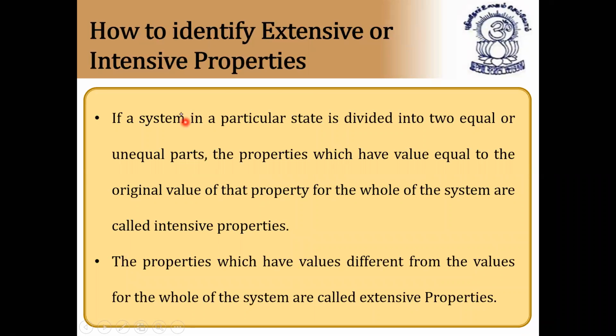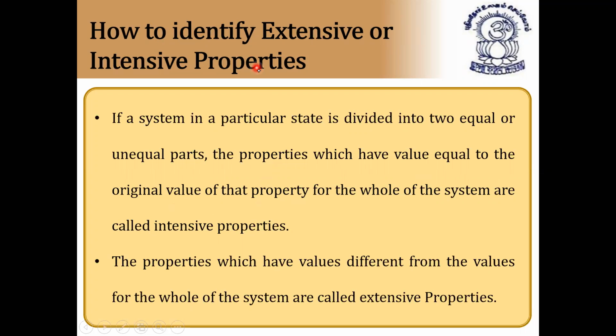how to identify extensive or intensive properties. If a system in a particular state is divided into two equal or unequal parts, the properties which have a value equal to the original value of the property for the whole of the system are called intensive properties. As I told you, an intensive property will never change its value. So how to identify an intensive property? If a system is in a particular state, for example water, ice, or mercury, which is a liquid, any state, is divided into two equal or unequal parts, the properties which have a value equal to the original value of the property.